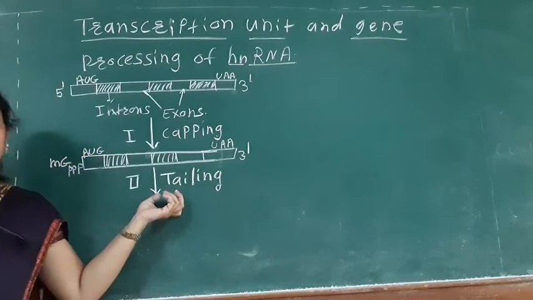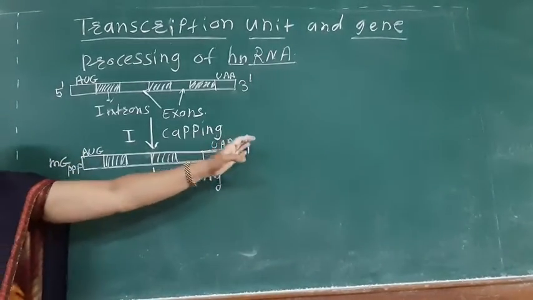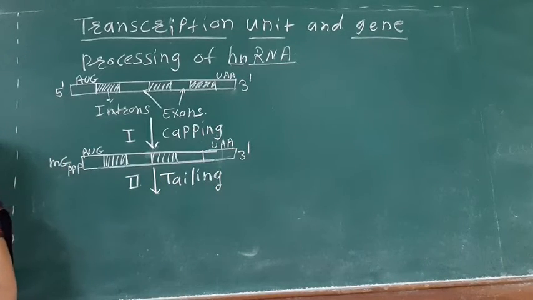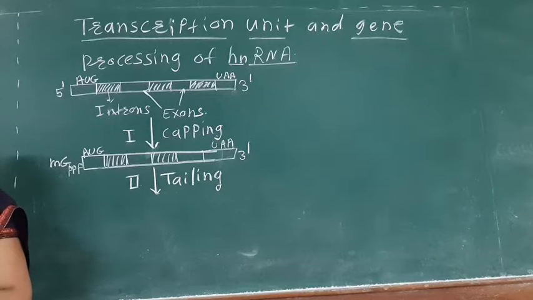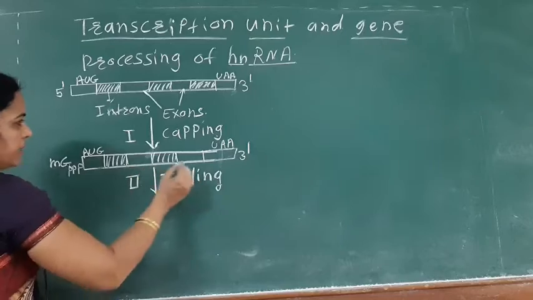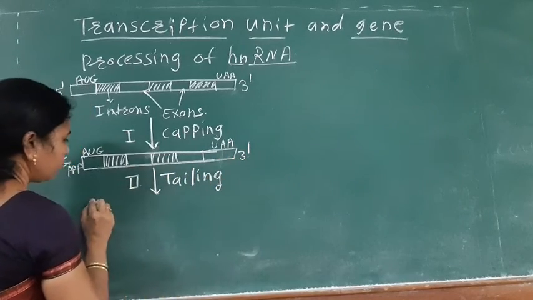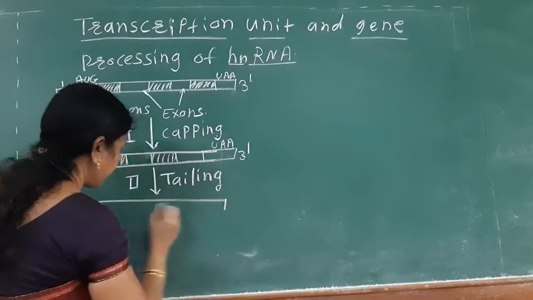Tailing means the addition of the adenine residue at the 3 prime end. See, here at the 3 prime end, this is the mRNA.